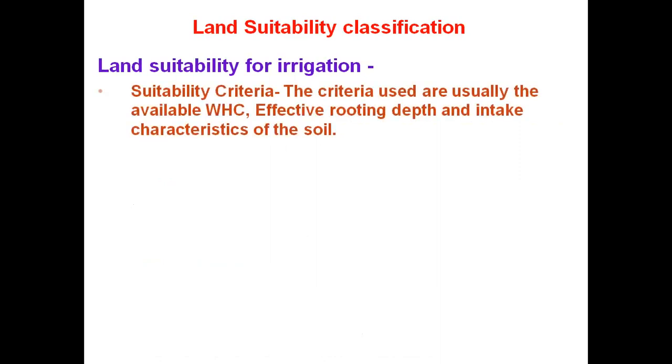Then comes land suitability classification. For land suitability for irrigation, the criteria usually used are the available water holding capacity, effective rooting depth and intake characteristics of the soil.